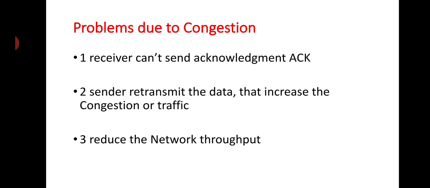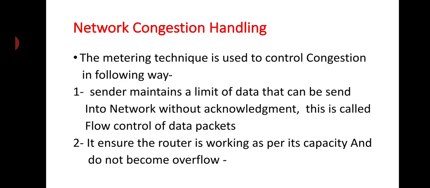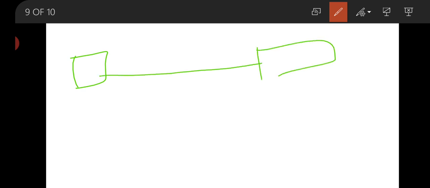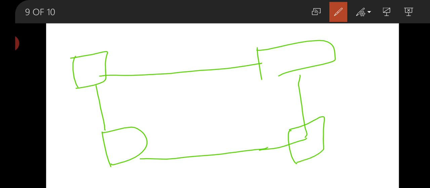That means if there is huge traffic in the network, suppose this is our router, this is our network. Suppose this is node 1, node 2, node 3, node 4.